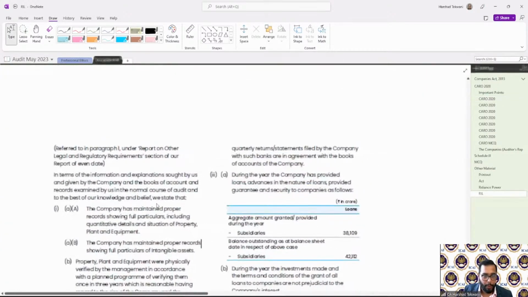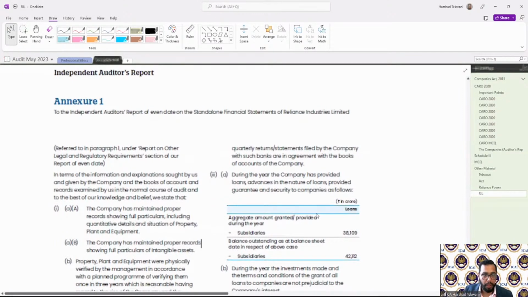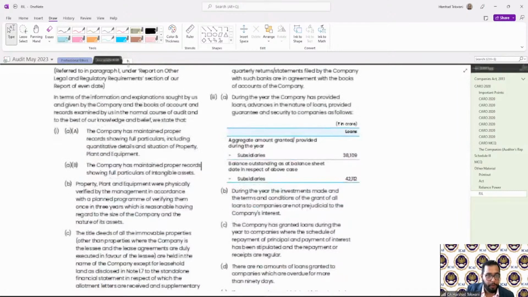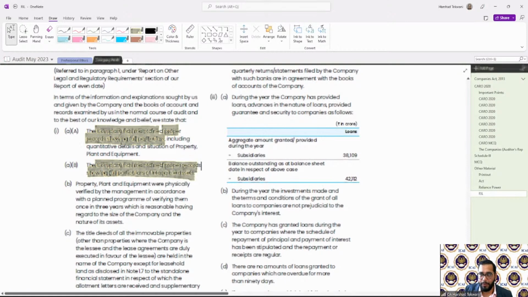This is the CARO 2020 of one of the companies. Now if you see, for the first one, proper maintenance of books of account, it says that the company has maintained proper records showing full particulars, and the company has maintained proper records showing full particulars of intangible assets. So both are specified over here. So property, plant and equipment and my intangibles. If there is no negative remarks, I can specifically say that the company has maintained.